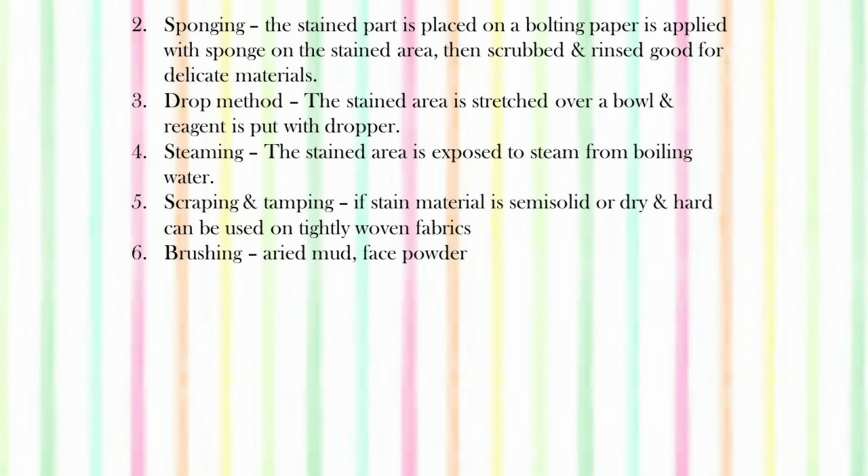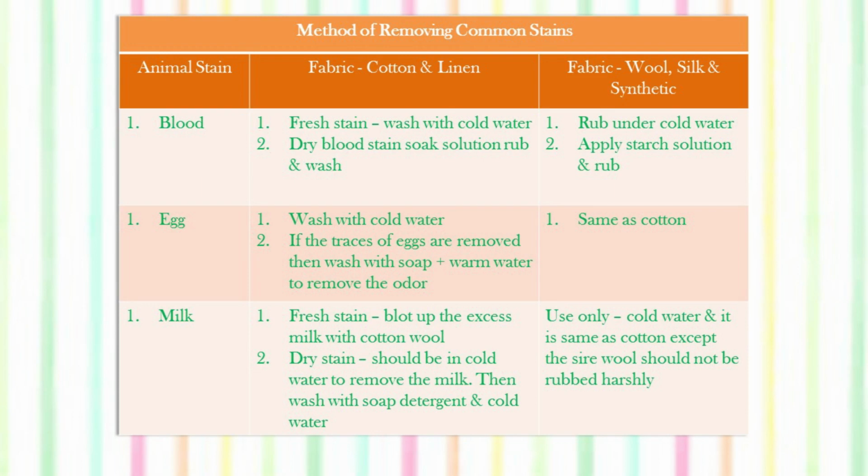Then scraping and tamping: if the stained material is semi-solid or dry and hard, this method can be used. We can take some kind of thing with which we can scrape the upper part of the solid material, especially from tightly woven fabric. Then brushing. Brushing is good if we have mud stains or face powder stains, then we can just brush them and remove them.